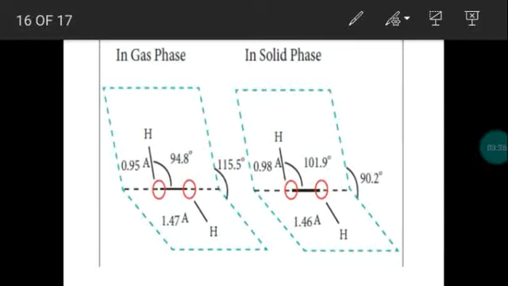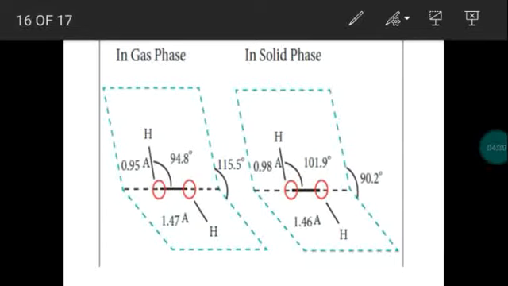As I told already, in gaseous phase, between the hydrogen peroxide molecules, a weak force of attraction is present. The molecules always have the tendency to escape from the container, but in solid state, the molecules are closely packed. So between the more electronegative oxygen and the least electronegative hydrogen, there will be a bonding called hydrogen bonding. Yesterday we were discussing hydrogen bonding.